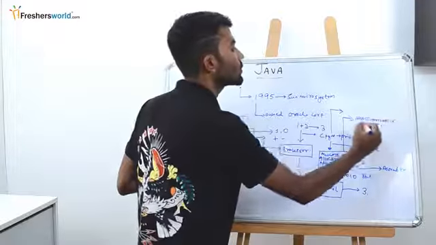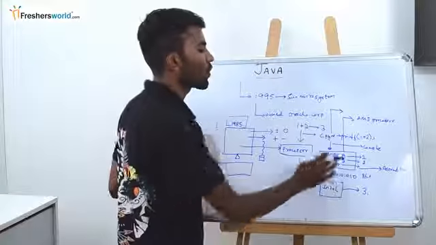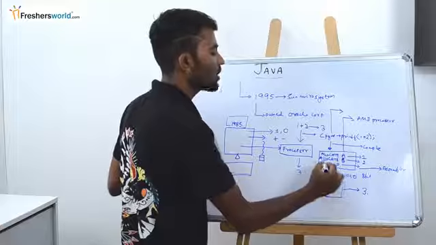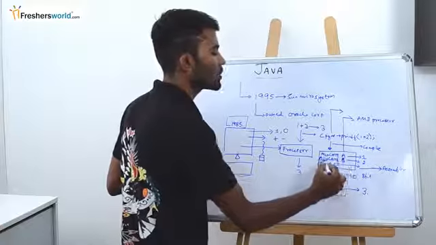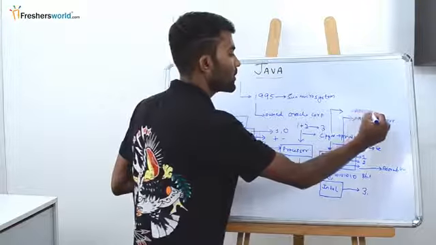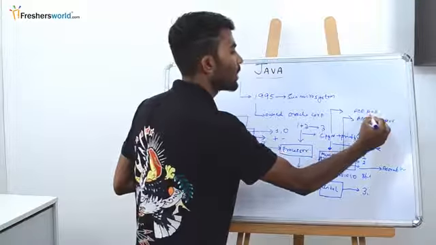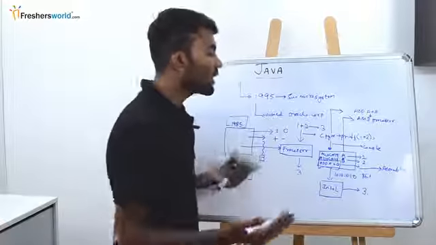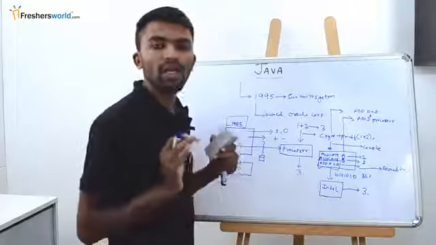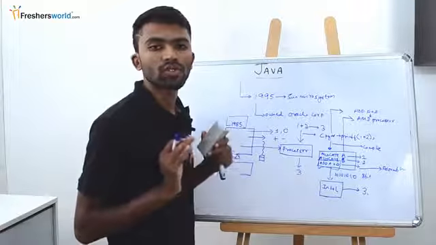Now when you want to execute the same assembly level code on your AMD processor, do you think the instruction that we have used here, something known as add A plus B, would work on the AMD processor? It might work, it might not work. Assembly level programming languages are entirely dependent on the processor.